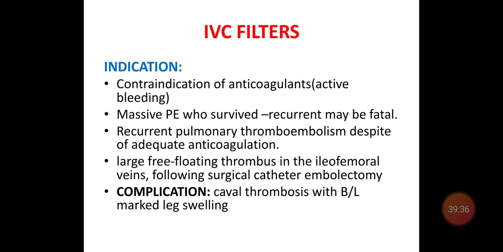So IVC filter is indicated in contraindication of anticoagulants, massive pulmonary embolism survivors, recurrent thromboembolism despite adequate anticoagulation, and large free floating thrombus in a major vein. Complication of this IVC filter is caval thrombosis, that is inferior vena cava or superior vena cava thrombosis, that leads to bilateral marked limb swelling.